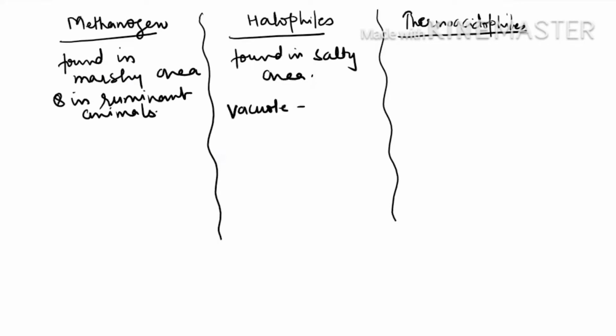Obviously, you know very well that they are members of the kingdom Monera where the membrane bound organelles are absent. So vacuole is not there. So they don't face a problem of exosmosis. Second is that they store a very high concentration of KCl. Now, thermoacidophiles, the name is telling, they are found in high temperature and where acid is also high. So they are found in hot sulfur springs.